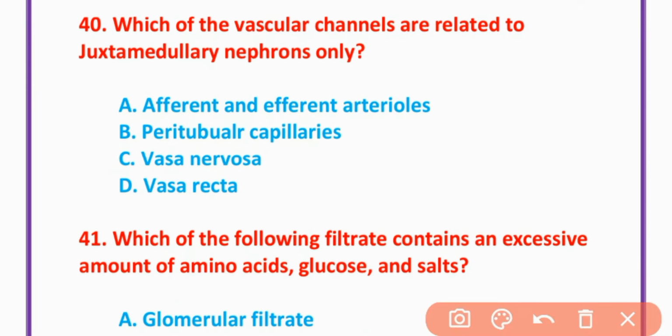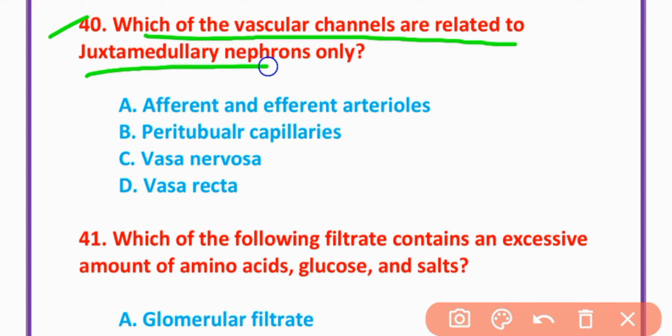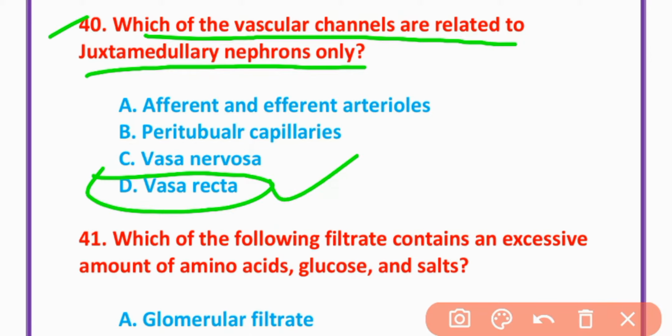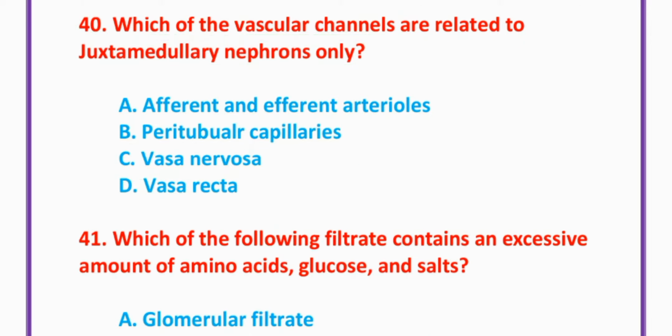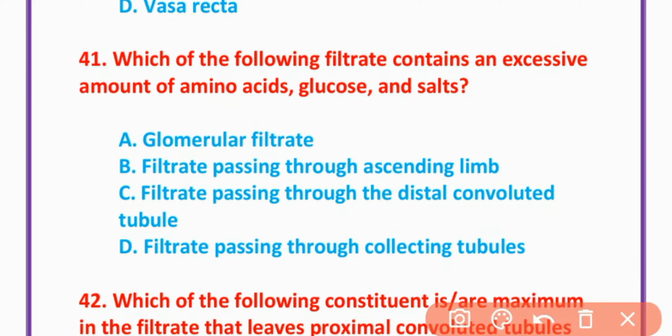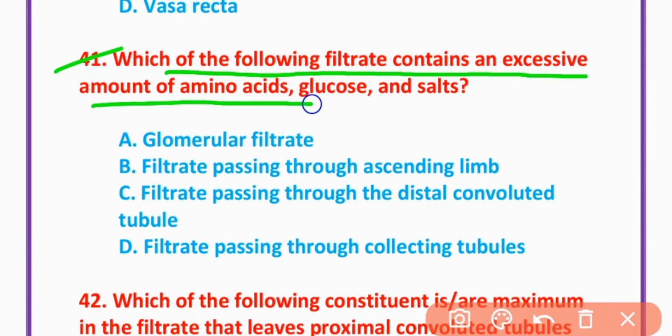MCQ number 40. Which of the vascular channels are related to juxtamedullary nephrons only? Vasa recta is the correct option. MCQ number 41. Which of the following filtrates contains an excessive amount of amino acids, glucose and salts?